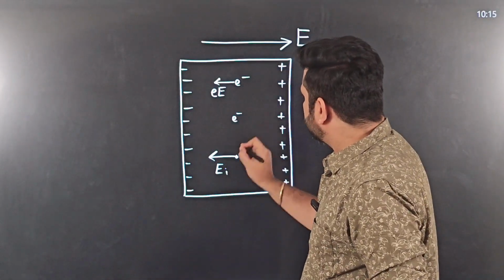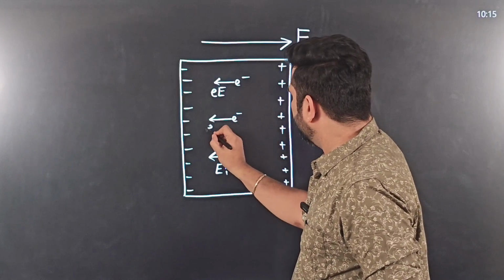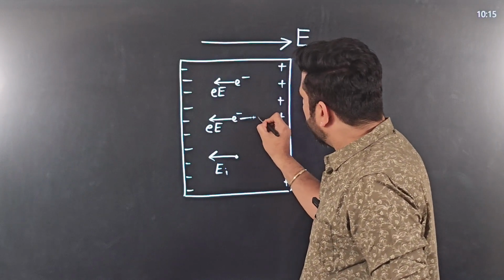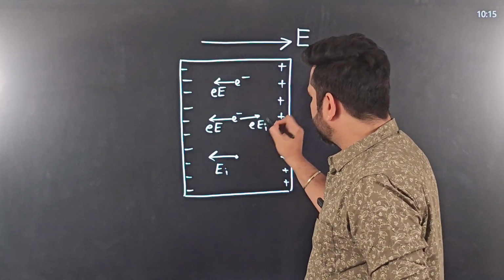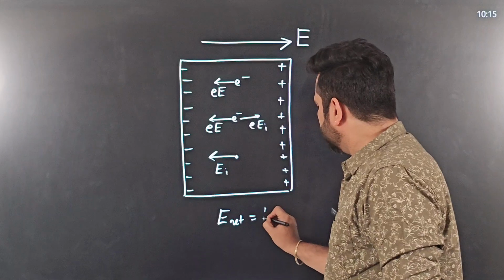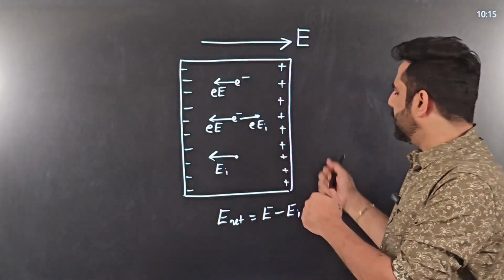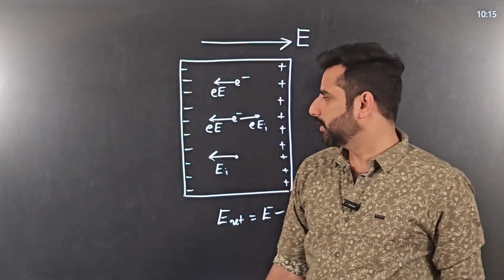Now any electron inside this conductor is experiencing the net force of eE and eE_I in the opposite direction. The net electric field is E minus E_I: applied electric field minus induced electric field.